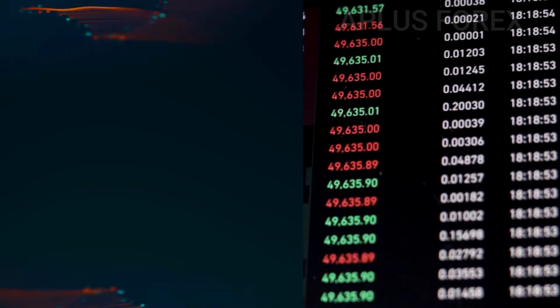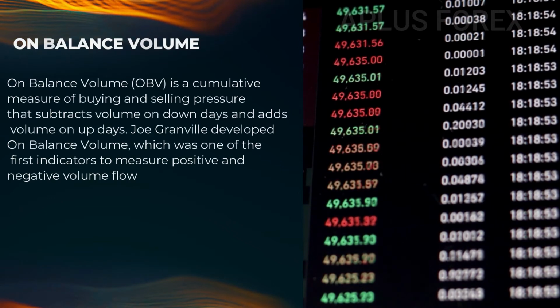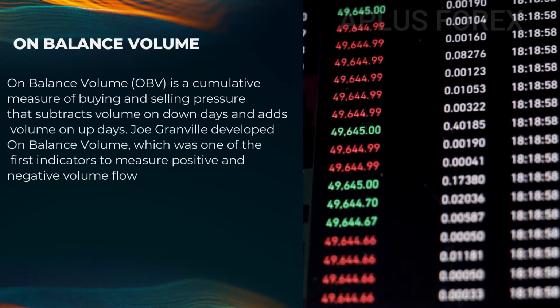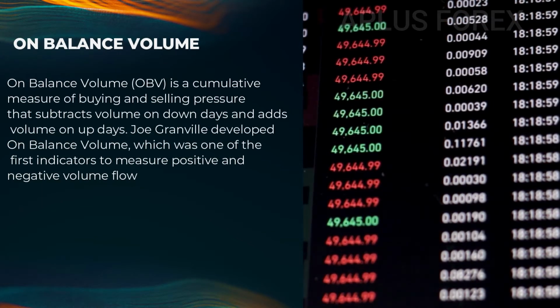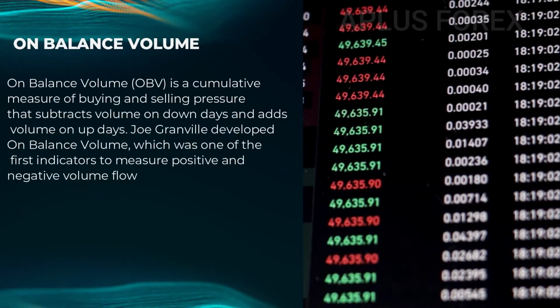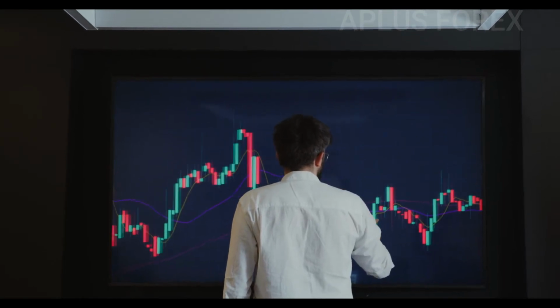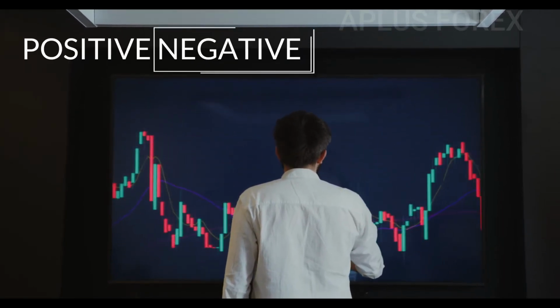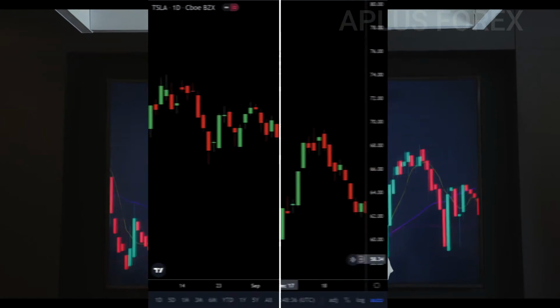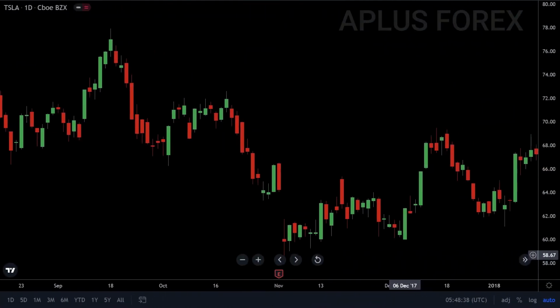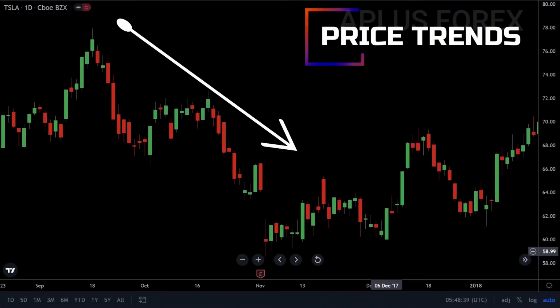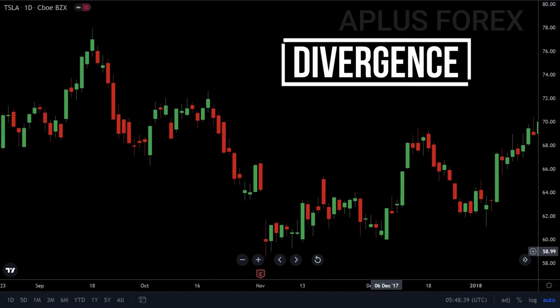On-balance volume, also called OBV, is a cumulative measure of buying and selling pressure that subtracts volume on down days and adds volume on up days. Joe Granville developed on-balance volume, which was one of the first indicators to measure positive and negative volume flow. People frequently use it to confirm price trends and to look for divergence between price and the OBV.